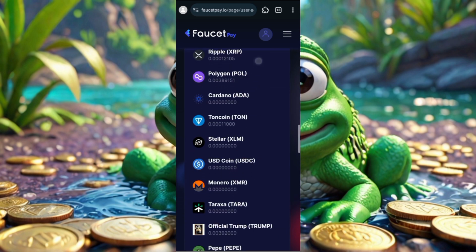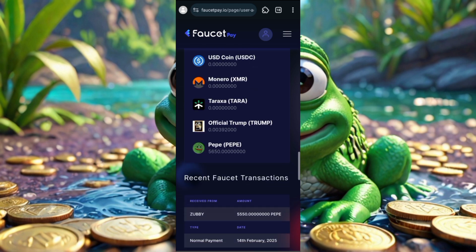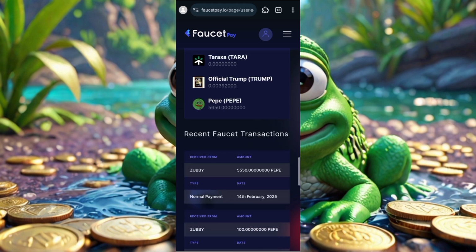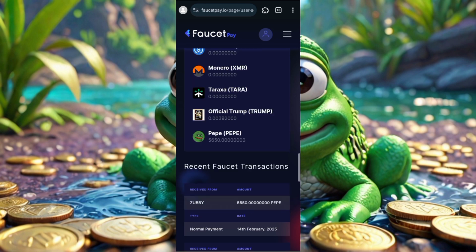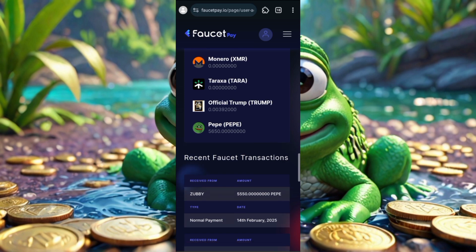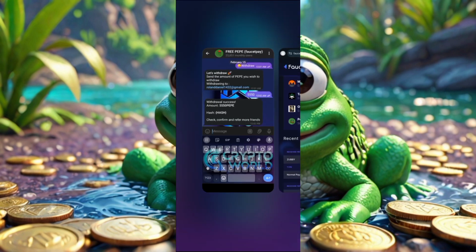Okay, so here is my new Pepe coin balance in my FaucetPay account, 56,050 Pepe coin. Here is the withdrawal proof, the withdrawal history. My withdrawal of 55,050 Pepe coin. The withdrawal was today, February 14. Guys, this is to show you that the Telegram bot is still paying and is legit.